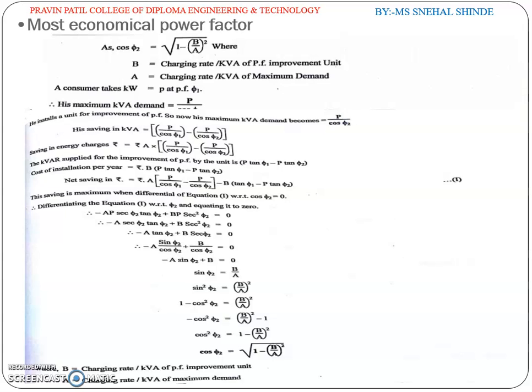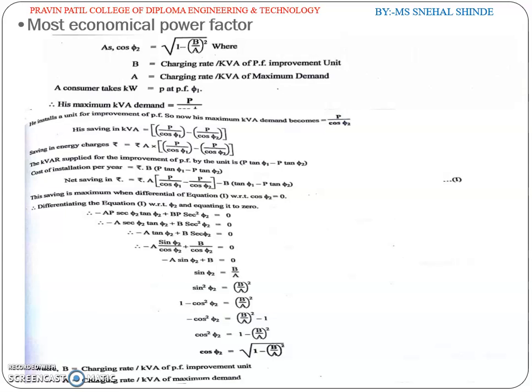He installs a unit for improvement of power factor. So now his maximum kVA demand becomes power divided by cos phi 2. As cos phi 2 equals root of 1 minus (B divided by A)